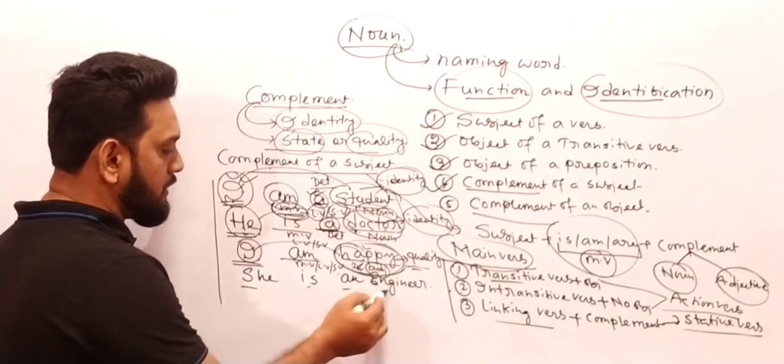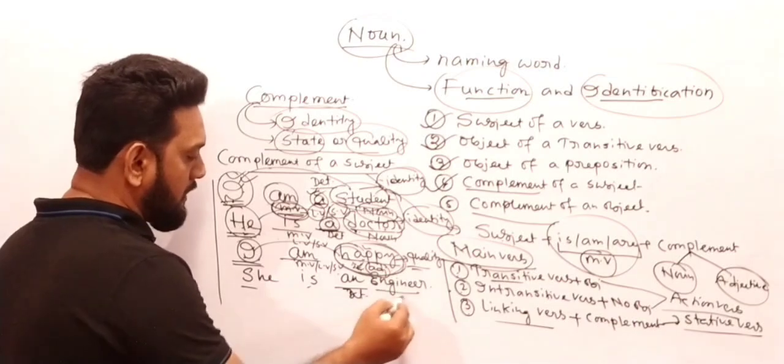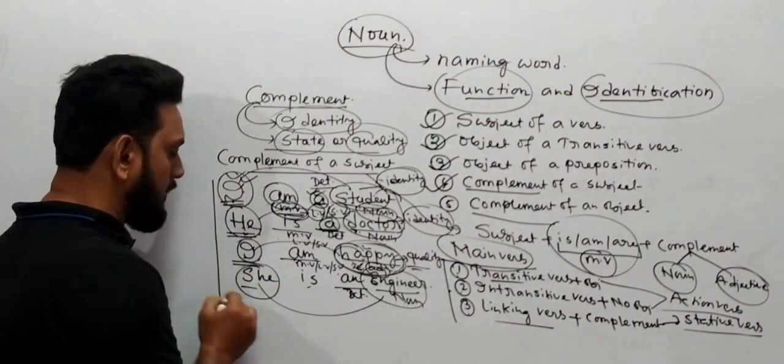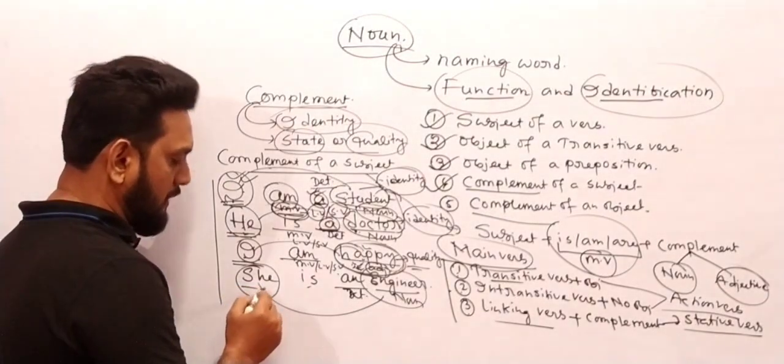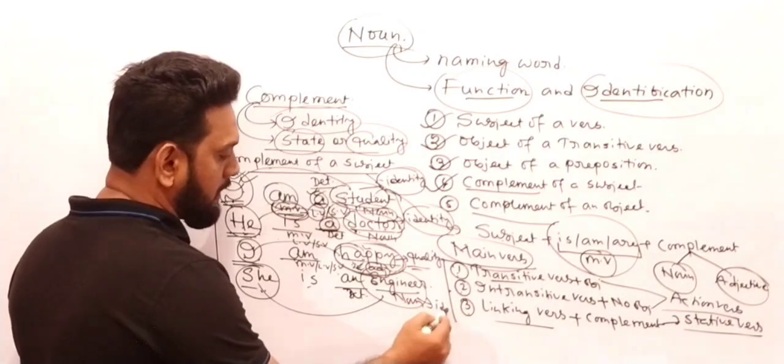Next one, "She is an engineer." Here I have written "an" is a determiner, "an engineer" is again a noun, and this "engineer" talks about the subject "she." What is the identity of the subject? The subject is an engineer, so it again talks about identity.